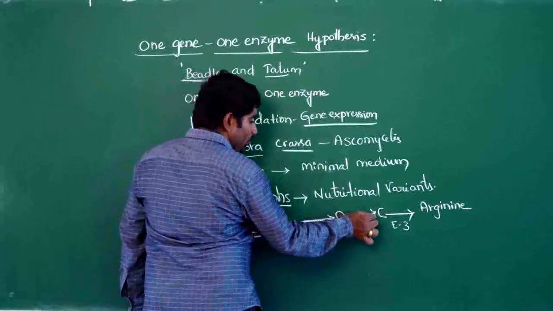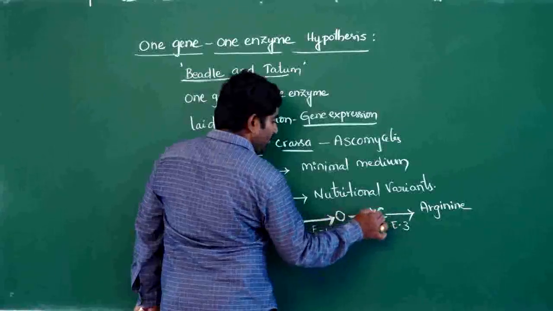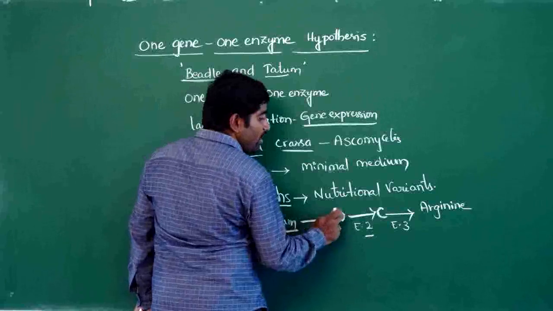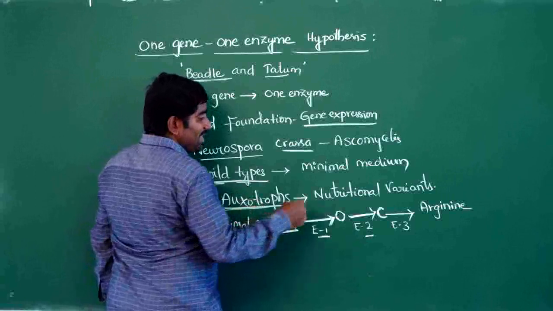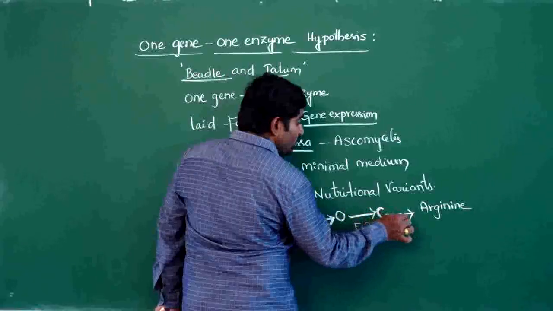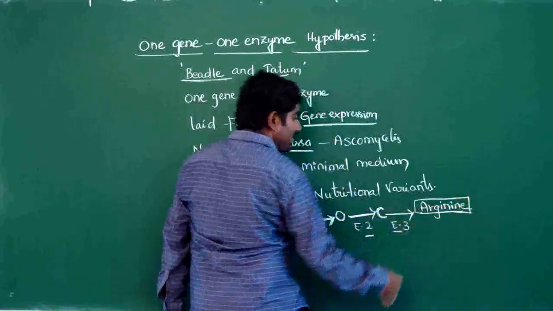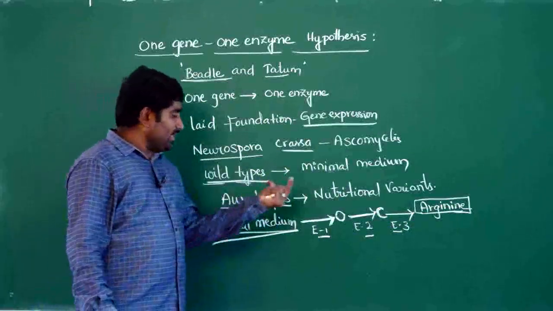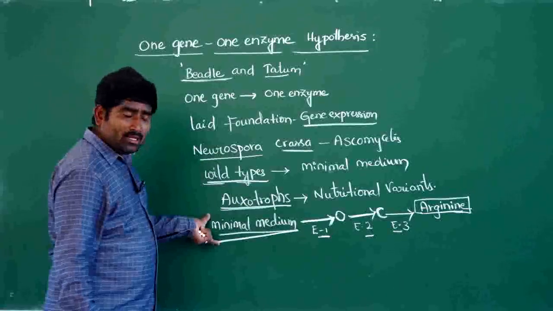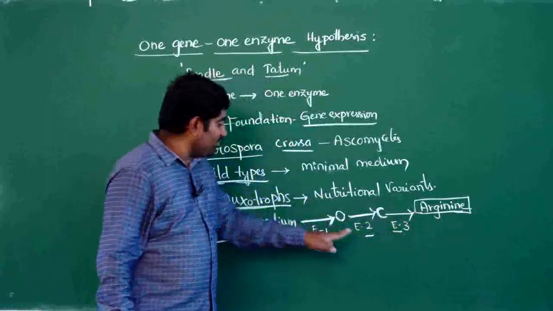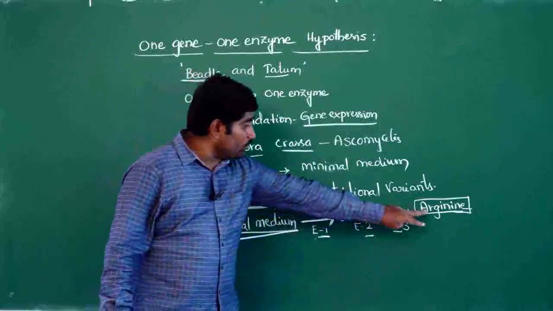With the help of enzyme 2, they can convert ornithine to citrulline. And with the help of enzyme 3, they convert citrulline to arginine. So this is the final amino acid which they require. When Neurospora is grown on a minimal medium, they can produce arginine if they have these 3 enzymes.